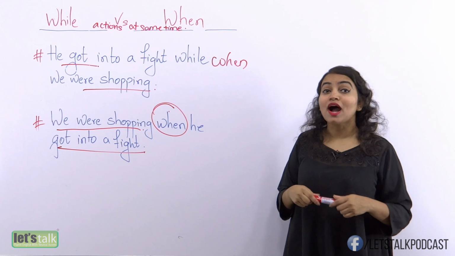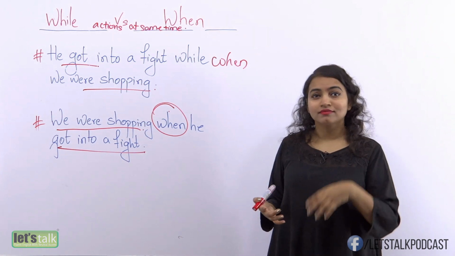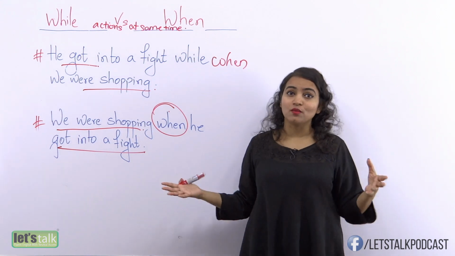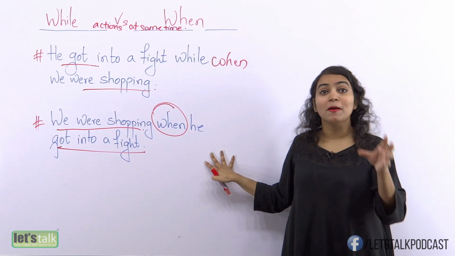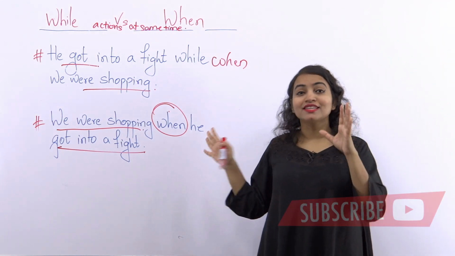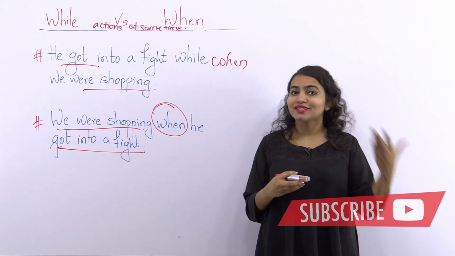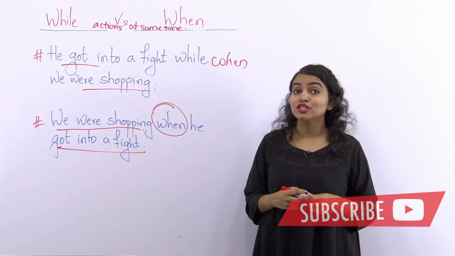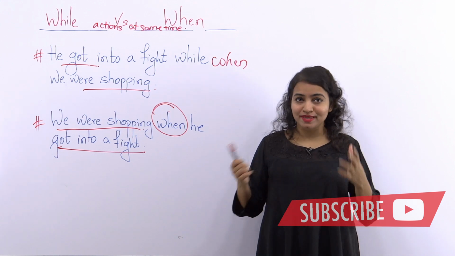Okay, so I would encourage you to make your own sentences with only the while or only the when, and then try to make these kind of sentences which have both these words. I can guarantee you that if you put these sentences and practice them every day, you are going to really improve when it comes to your learning English and speaking it.